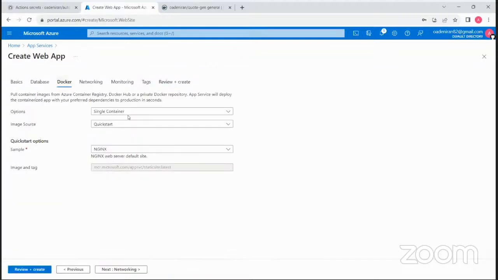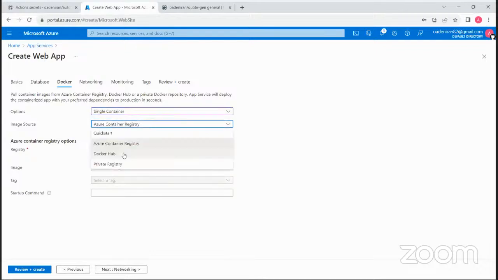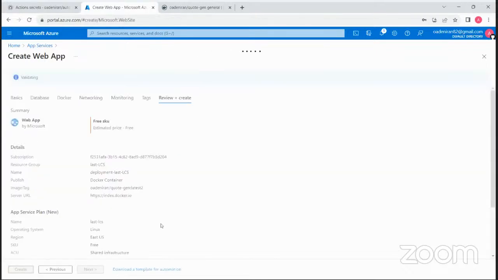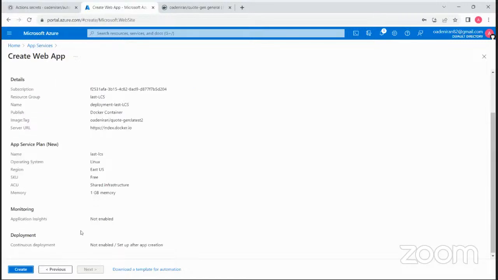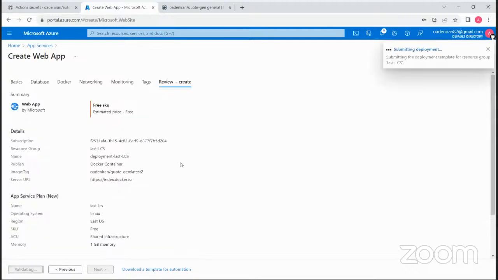Now I have to come here. So it's a single container. So I want latest 2. So let us see if this will change the narrative, hopefully.